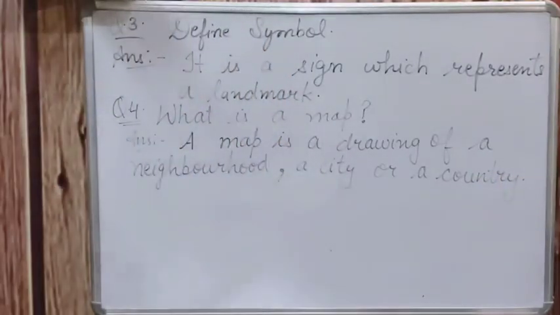Clear? So what is a map? A map is a drawing of a neighborhood, a city, or a country. Proper drawing of this thing is known as map.